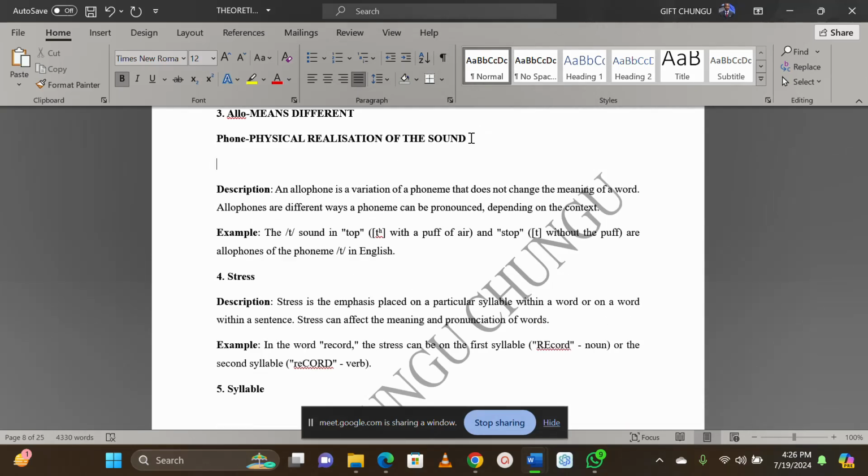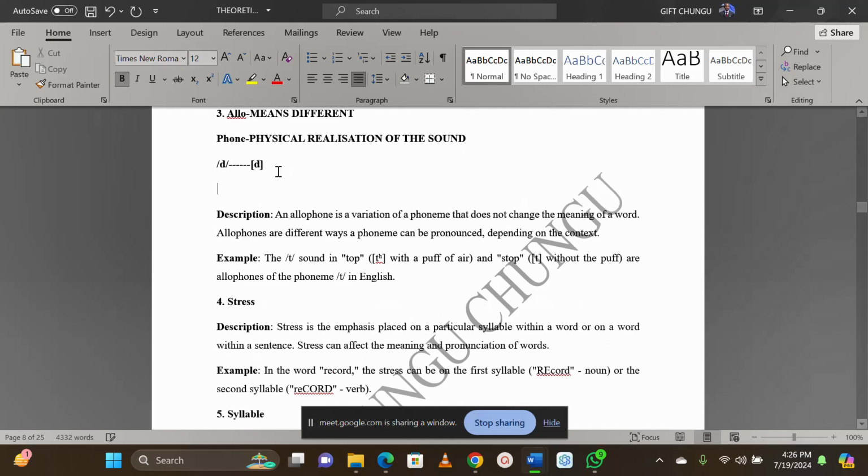For example, we have this phoneme, and this phoneme can actually be realized in different ways. It can be realized as this one, as that sound, as that one, and it can also be realized as this one.